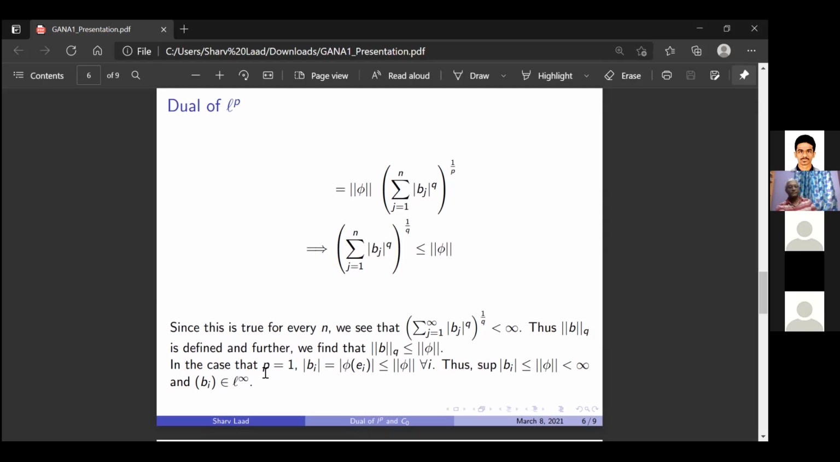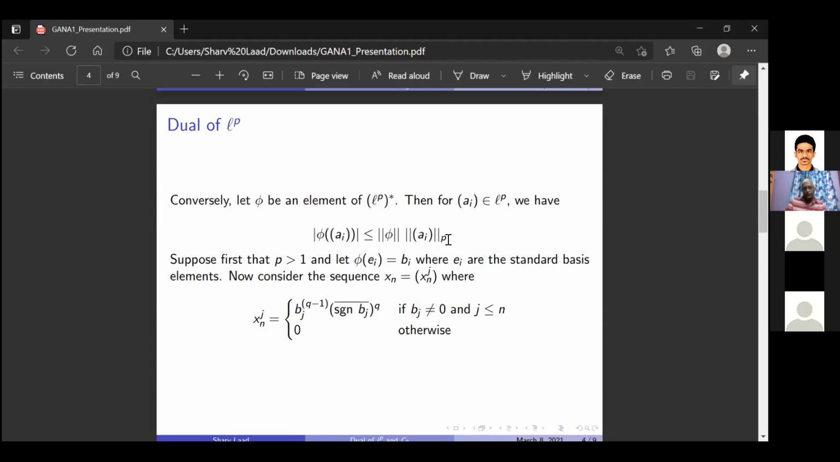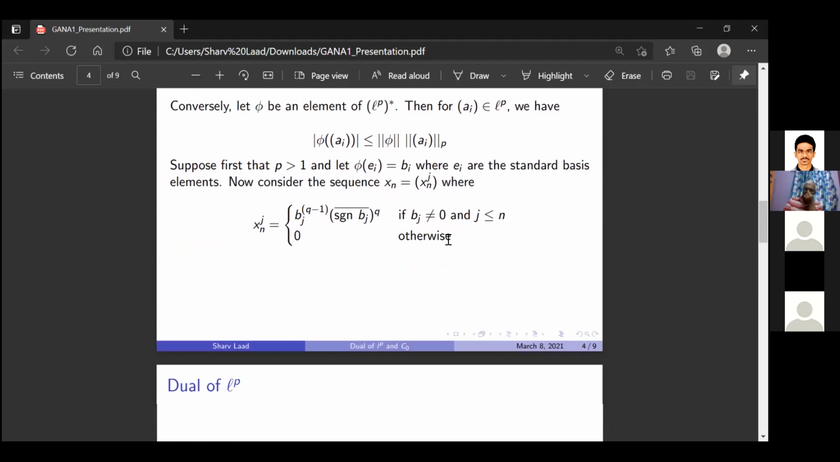And in the case that p is equal to 1, we have mod b_i is equal to mod phi of e_i by definition, which is less than or equal to the norm of phi, by this inequality again, since the p norm of e_i will just be 1.